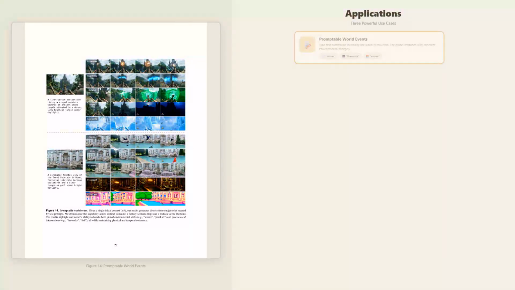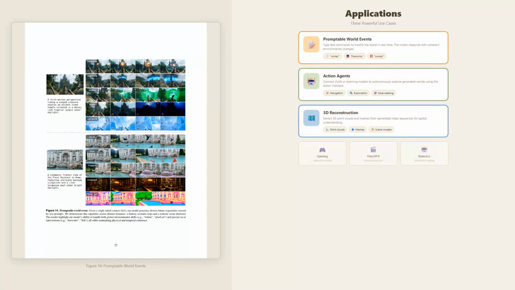LingBot-World enables several exciting applications that go beyond basic video generation. First is promptable world events. You can type natural language commands to modify the world in real time. Tell it to change to winter, and the scene gradually transforms with snow and cold lighting. Request fireworks, and they appear in the sky. The model responds with coherent environmental changes that make sense in context.